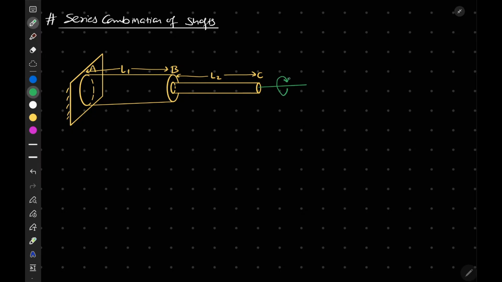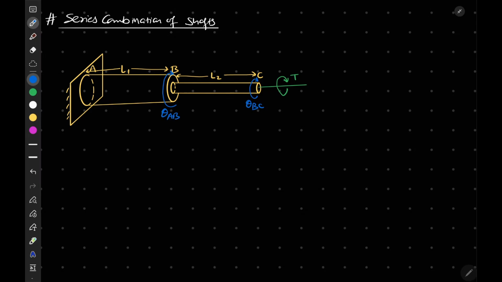Due to this application of torque T, there will be a twist theta BC in the BC shaft, and theta AB be the twist in our AB shaft.